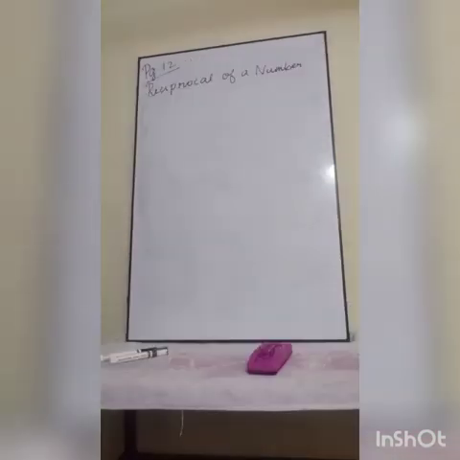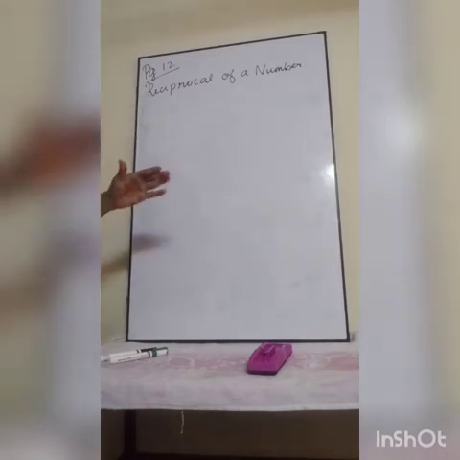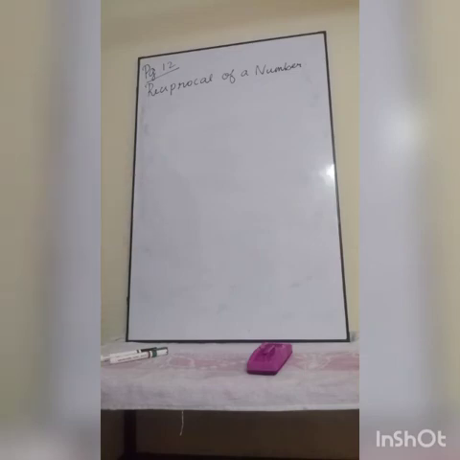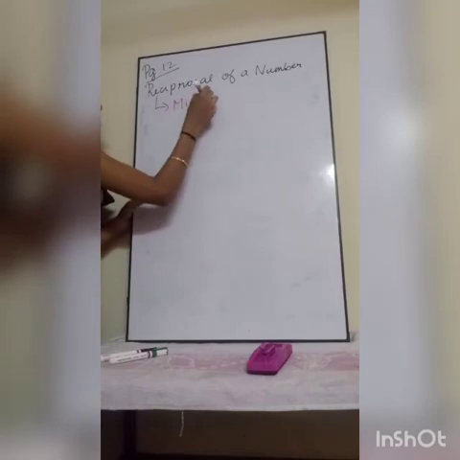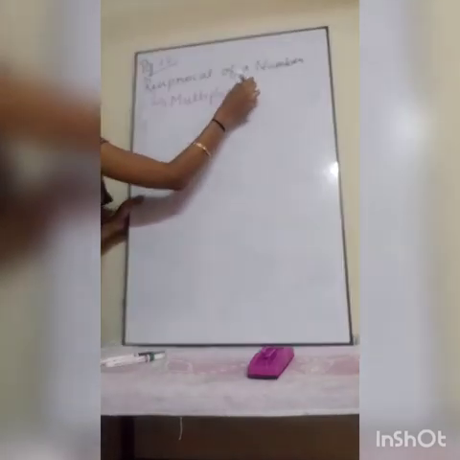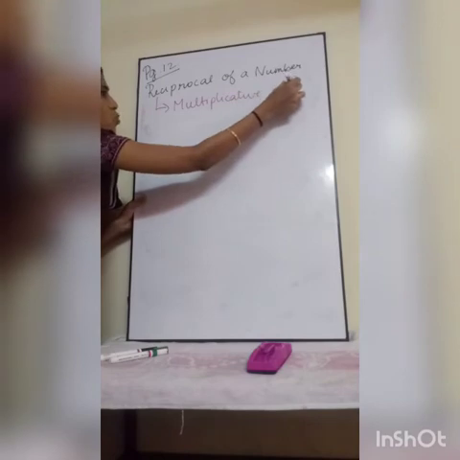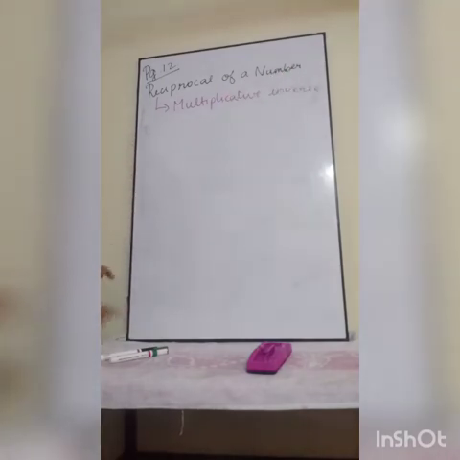Understood? Next comes our reciprocal of a number. Reciprocal. I hope you have learned this word in your fractions. Do you remember this word? It's nothing but upside down. You're going to change the numerator to denominator, denominator to numerator. That's all. When you're doing the division of fractions, you will be using this word reciprocal. It is otherwise called multiplicative inverse. Multiplicative inverse.